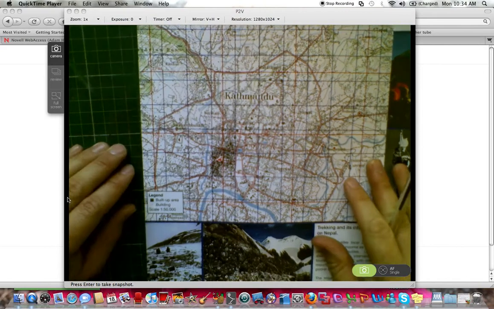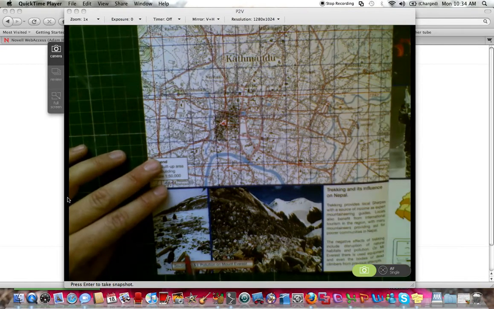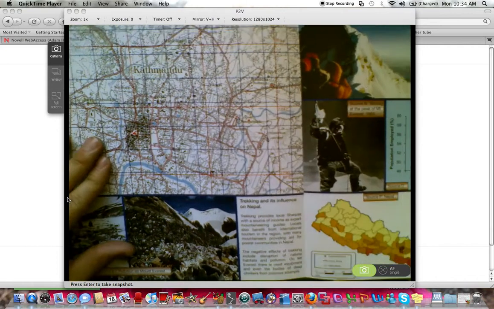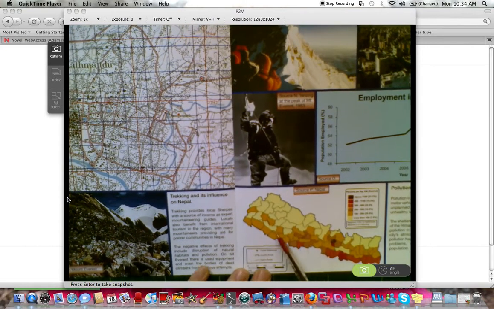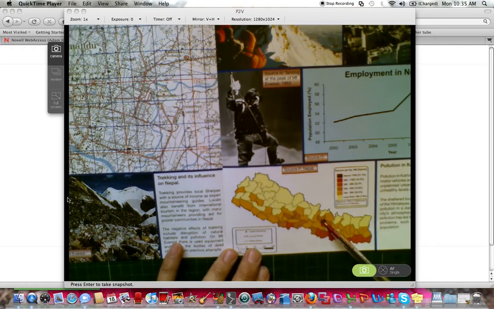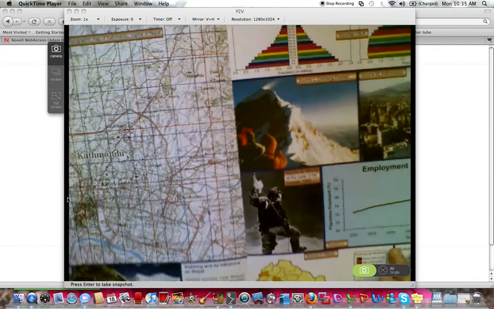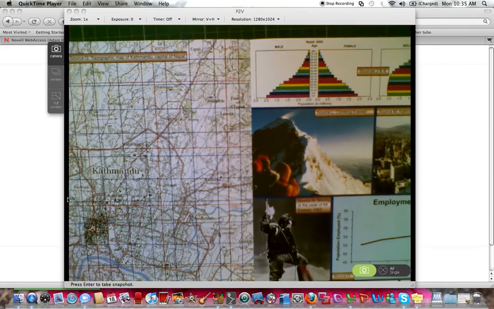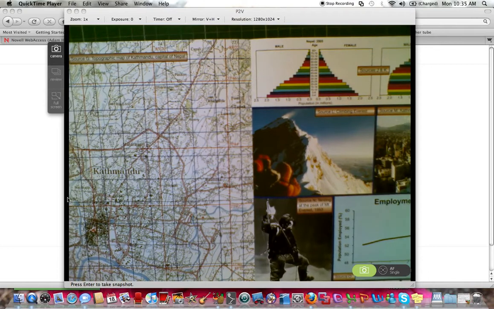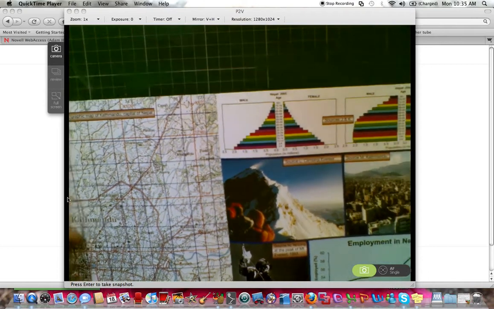Sources H and I, we can also see down here. Pollution on Mount Everest. Trekking. We can also see density. So this tells us about persons per square kilometre in the district. So above 1,100 people per square kilometre, you obviously will be around the capital, Kathmandu. And we know it's the capital because it's also indicated here on our key. We also have Tenzing Norgay, who with Edmund Hillary in 1953 climbed Mount Everest for the first time. Well, first documented ascent and descent.